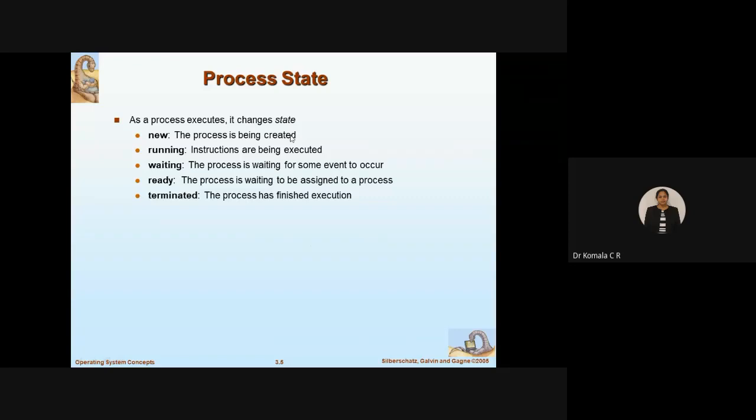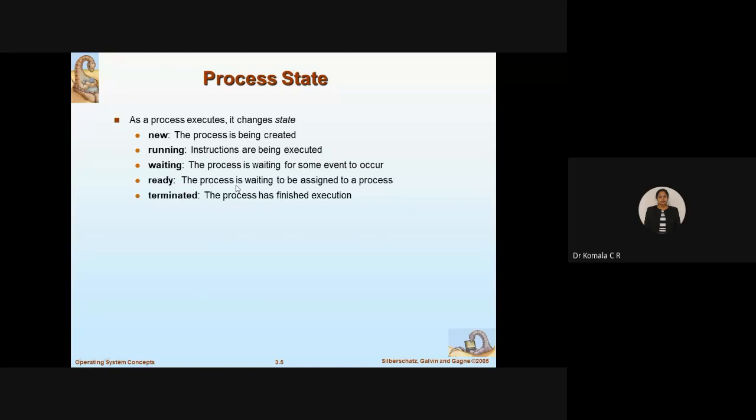Now you have started writing the program. If a task is given, you are writing the program. You are creating the process, it has not started executing. Now you are in the initial stage. Then what is running? Now you are already ready with your program. You have completed writing the program. Next step is you have to execute. You need the resources, right? I will come to that, the ready state. Before I go to run state, actually I have to go to ready state. Then you will understand running.